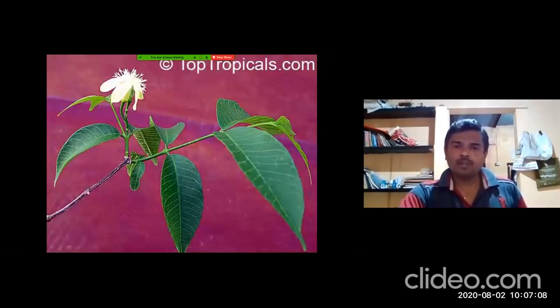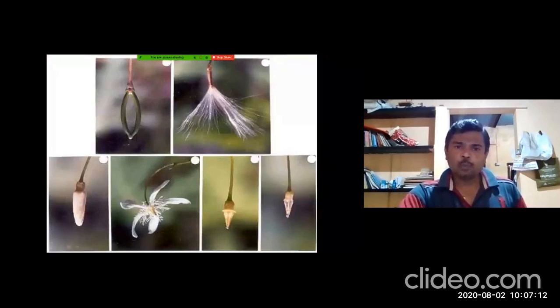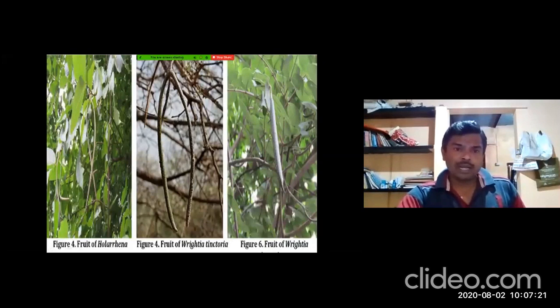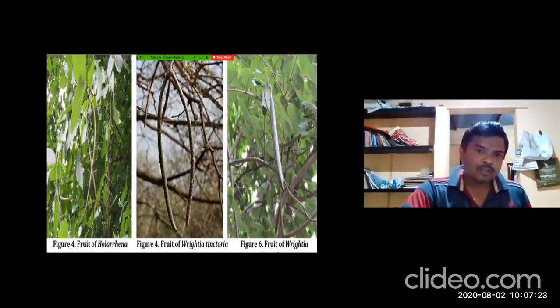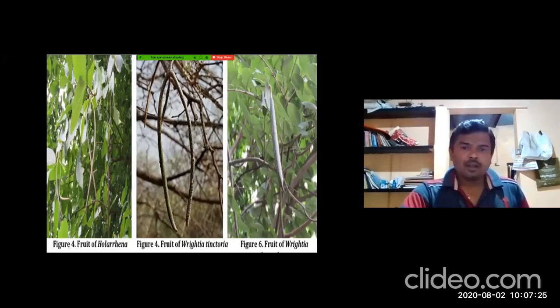So this is the picture of Wrightia tomentosa. The size of the fruit will be somewhat smaller. In this picture you can see the fruit of Holarrhena antidysenterica, somewhat detached, and the fruit of Wrightia tinctoria, also detached here, but bigger in size.